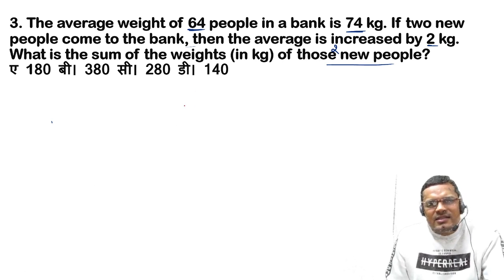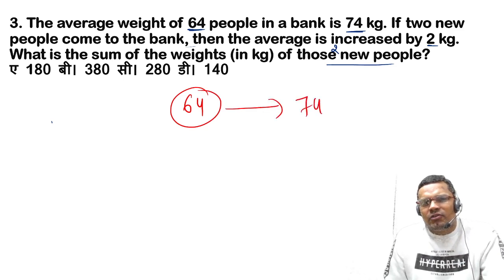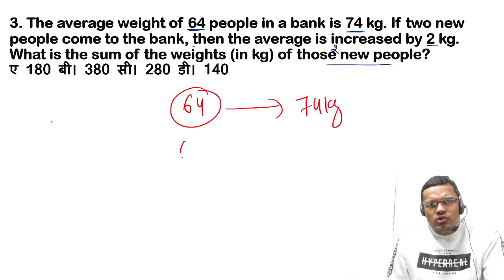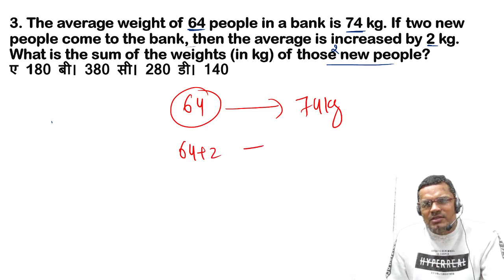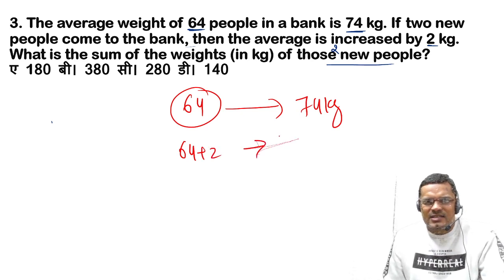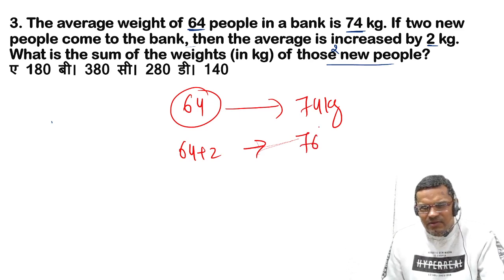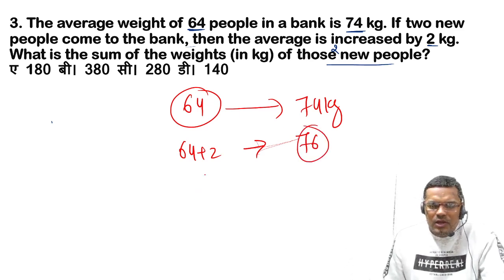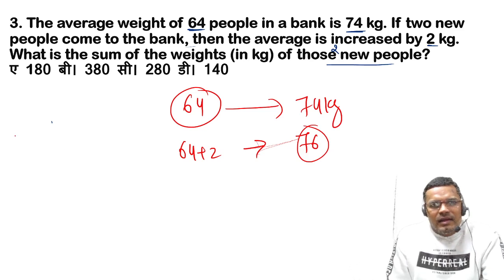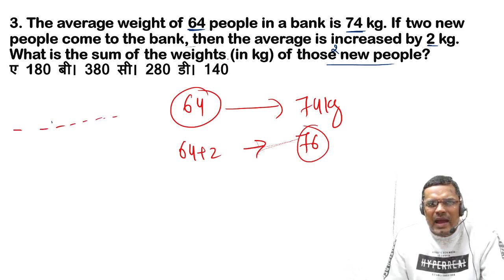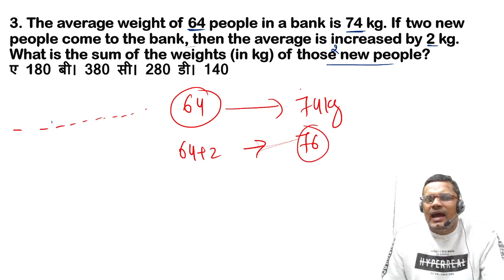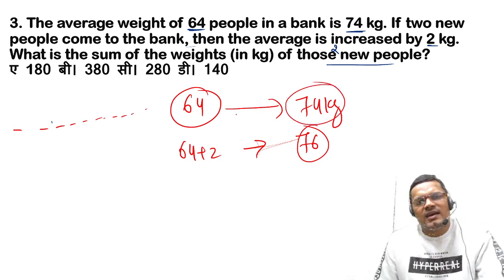Think, there are 64 people and their average weight is 74 kg. Now two people are coming and the average is increased by 2 kg, so the average becomes 76. So what is happening here? Let us suppose all these 64 people in the bank are standing in a line, and everybody has 74 rupees in their hand.